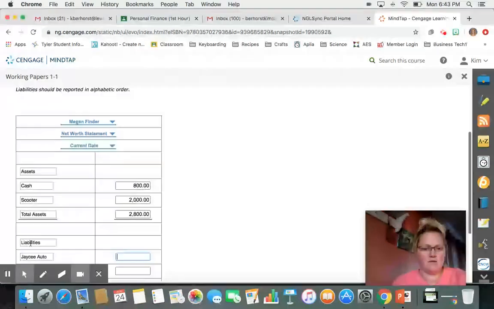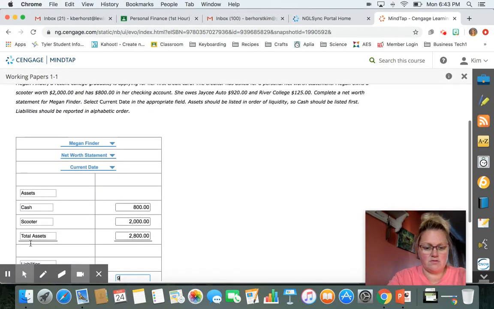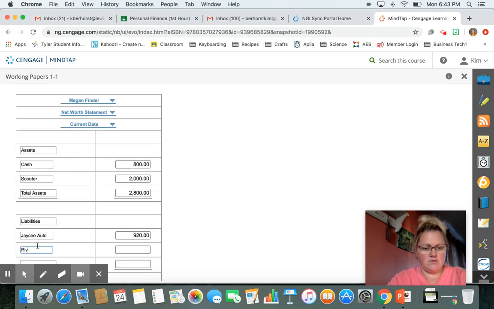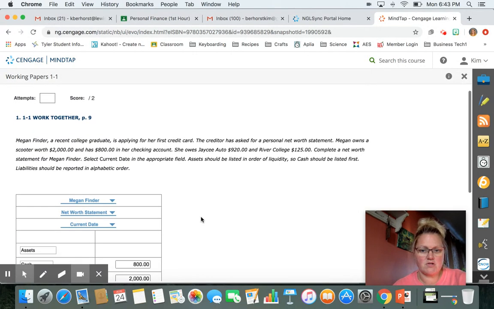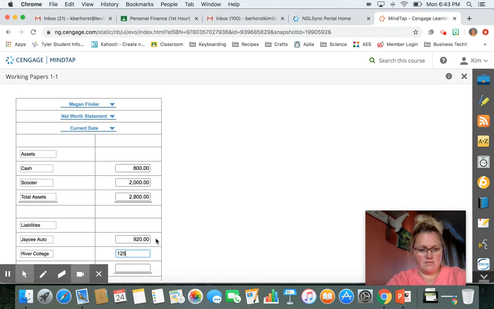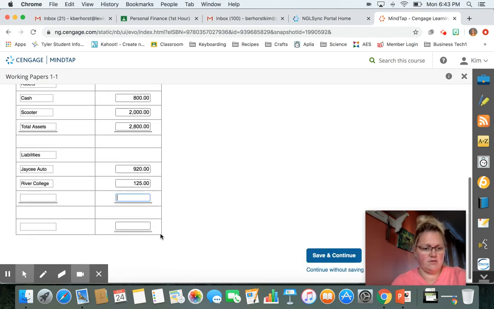JC Auto was $920. And River College was, sorry, I have to keep scrolling, $125. So for a total liabilities of $1,045. This is when a calculator would be good right in front of me.